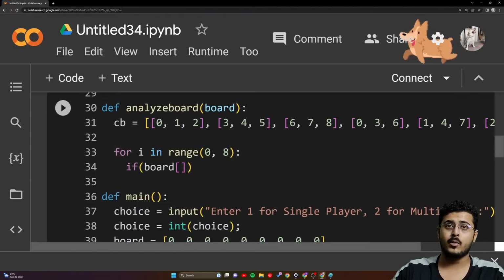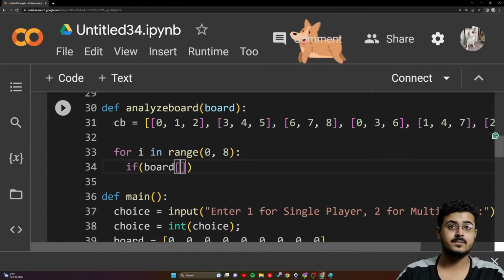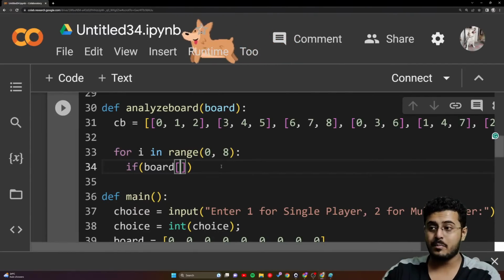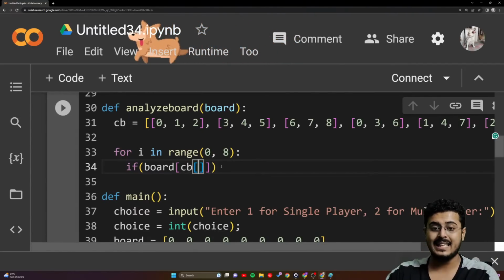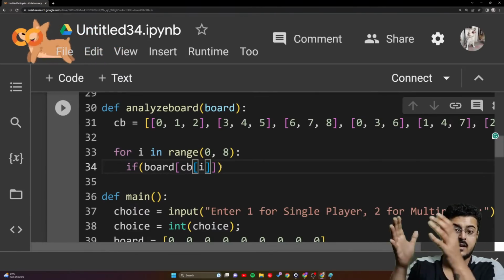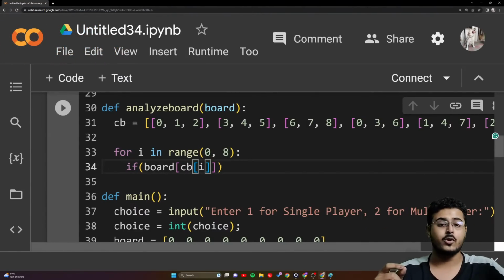So inside of board, we are going to write our particular number, CB, and then inside of CB, inside of whatever particular list is there, whether I is 0, then I is 1, then 2, 3, 4, 5, 6, 7.